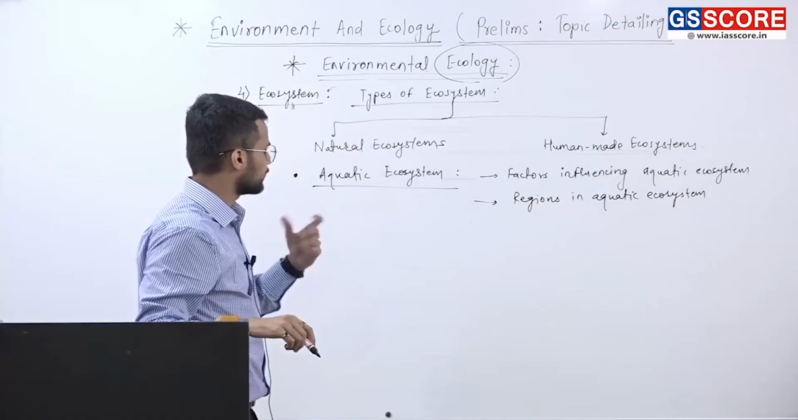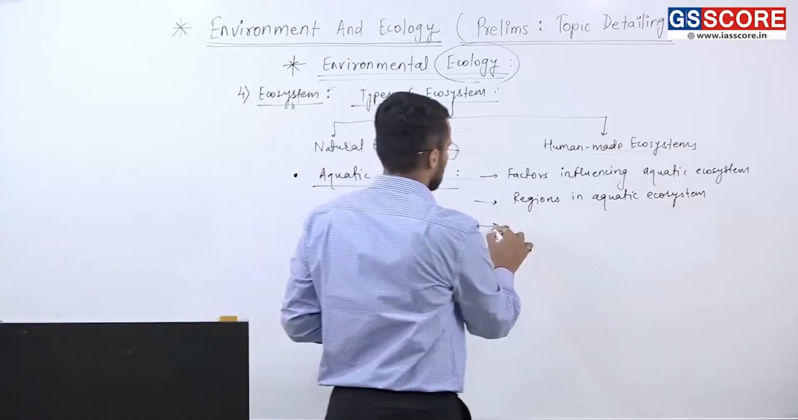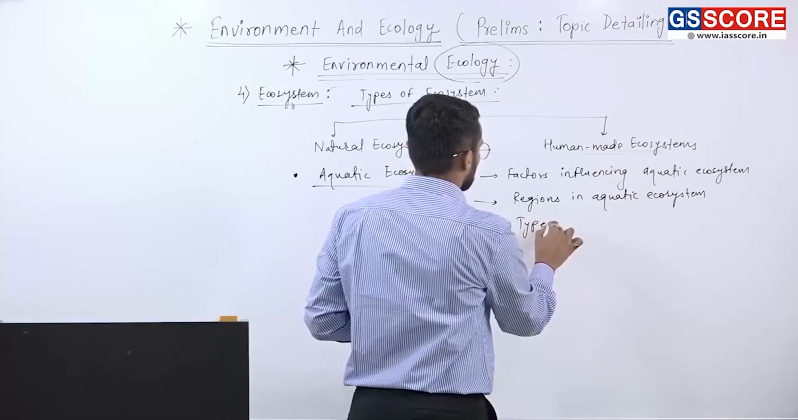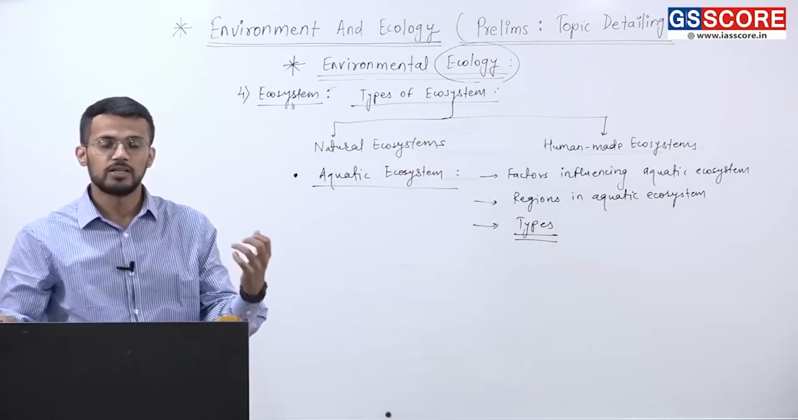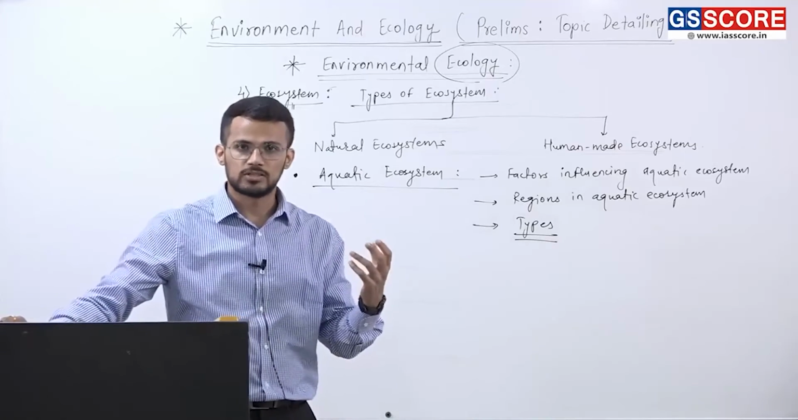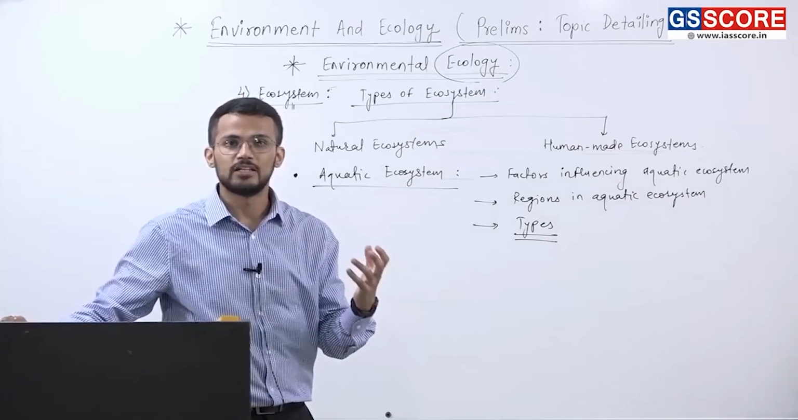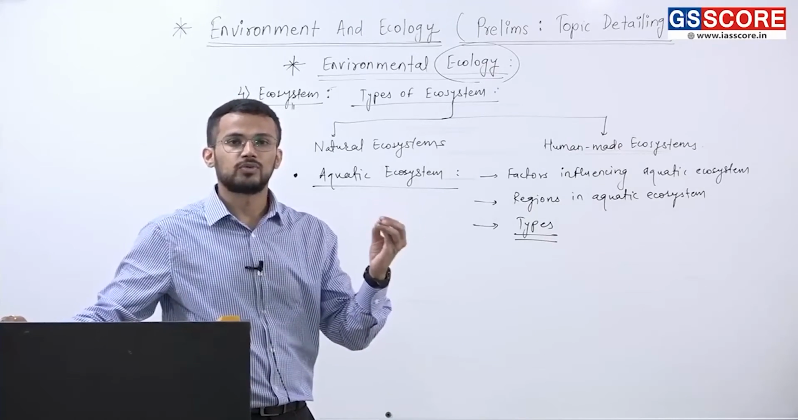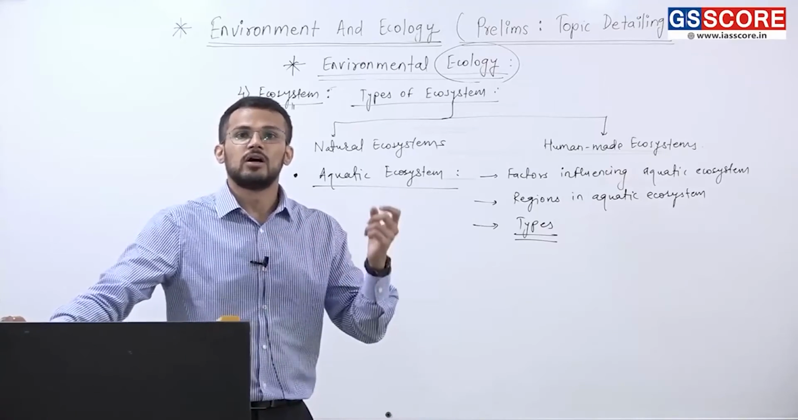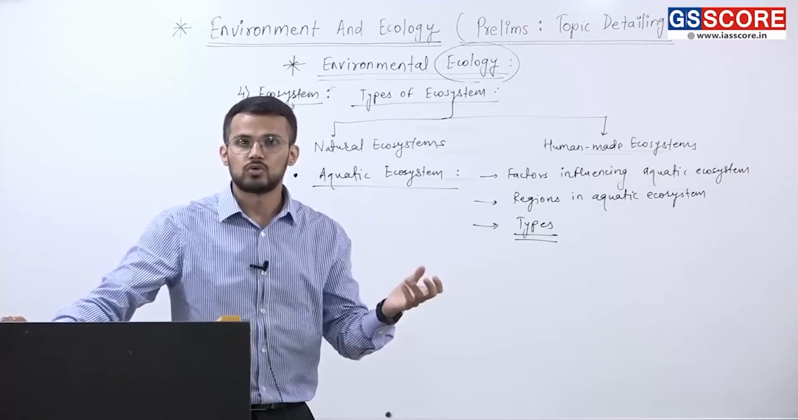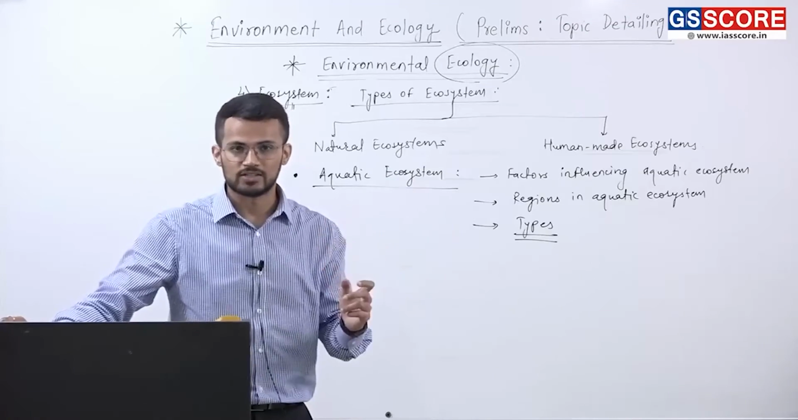So those are different regions of aquatic ecosystem. Fine. And then types of it. There are different types of aquatic ecosystem like lake ecosystem. Lake ecosystem can be studied in further detail, like what are the different types of lakes. There are different types of lakes like oligotrophic, mesotrophic, eutrophic, etc.